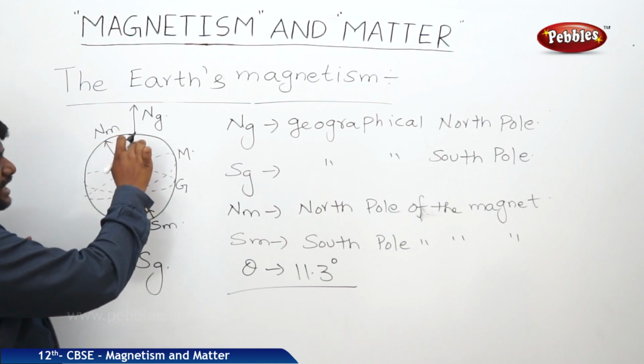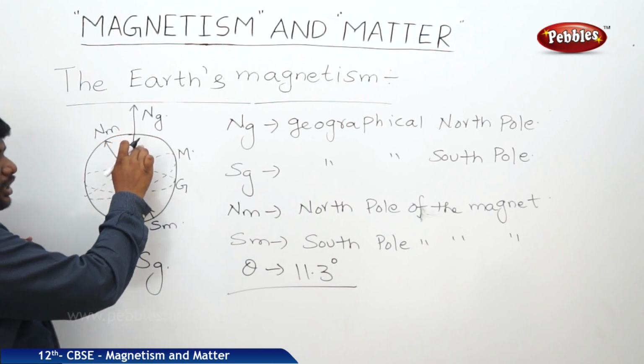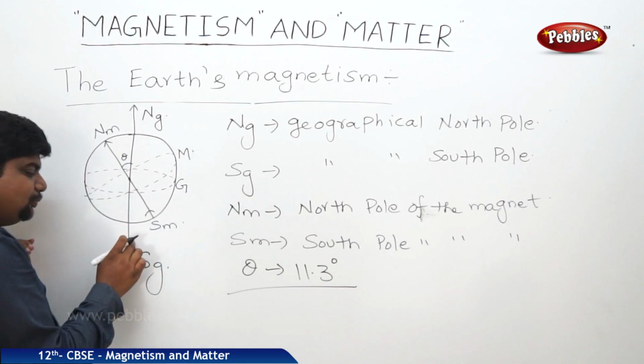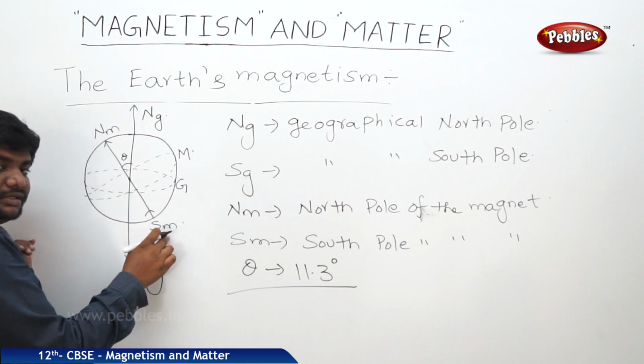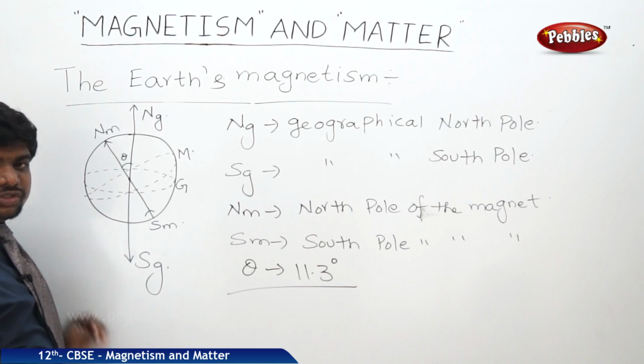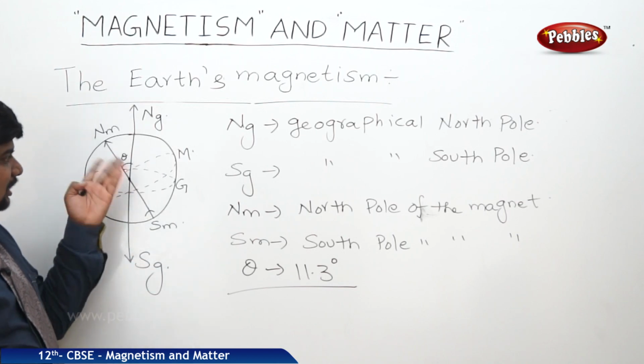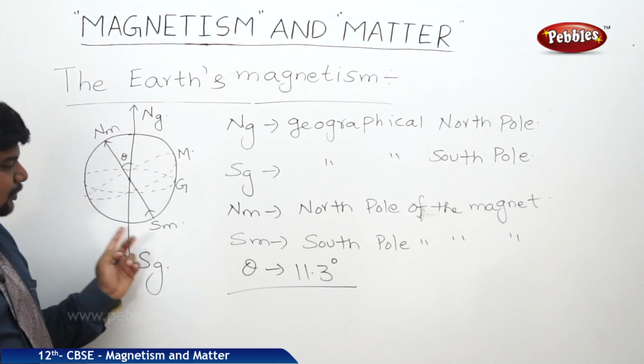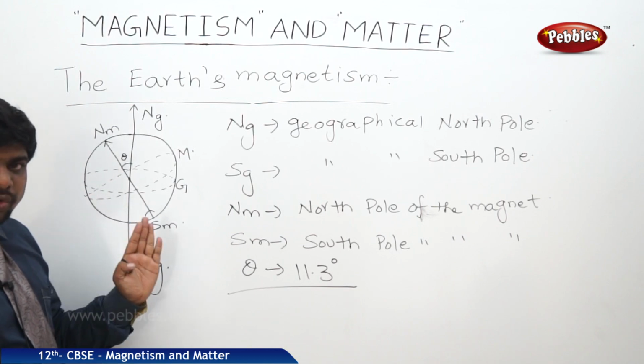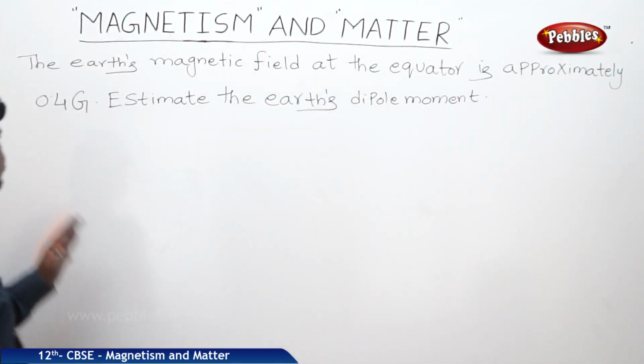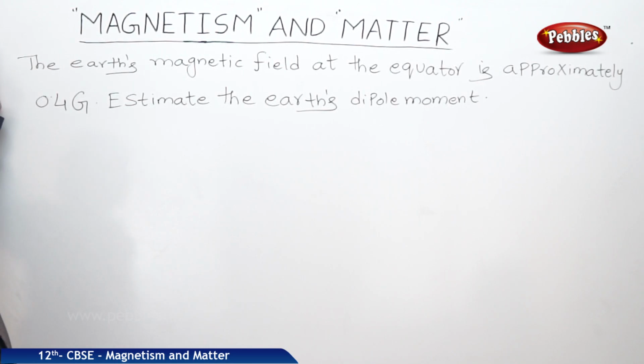The North Pole of the magnet is near to the geographical North Pole of the Earth. The South Pole of the magnet is near to the South Pole of the geographical Earth. These other names are called North Seeking Pole and South Seeking Pole. So, this is the problem based on the Earth's magnetic field.